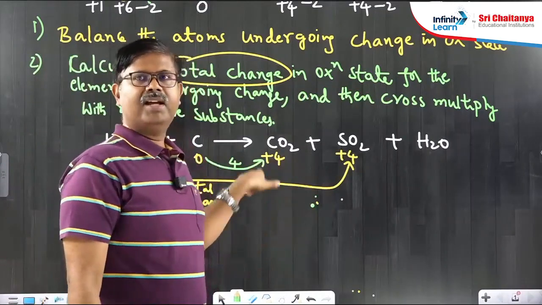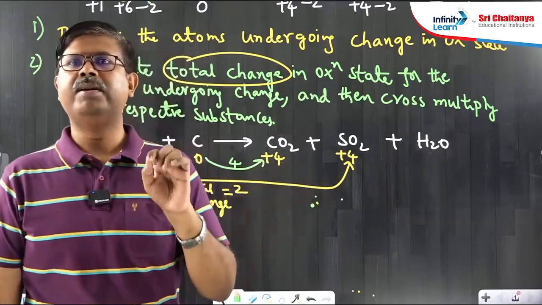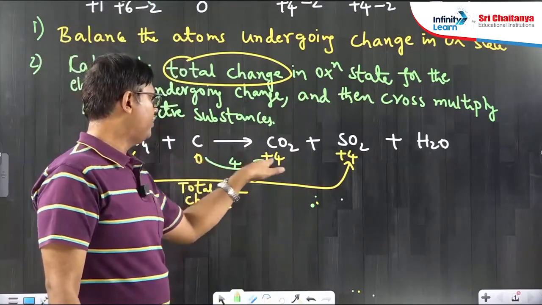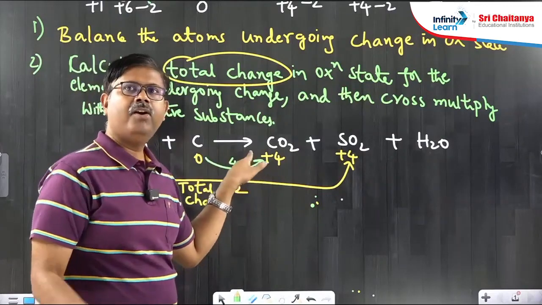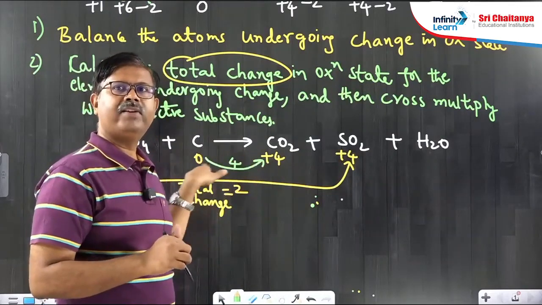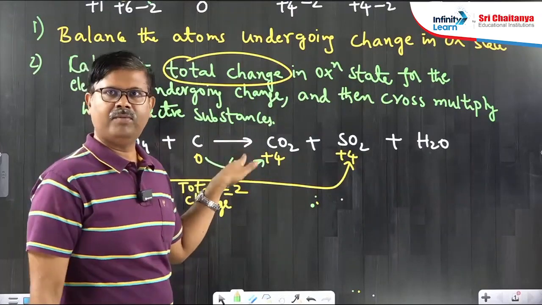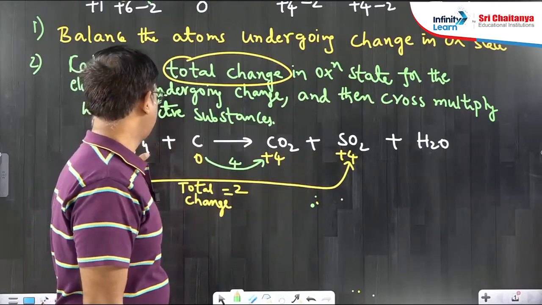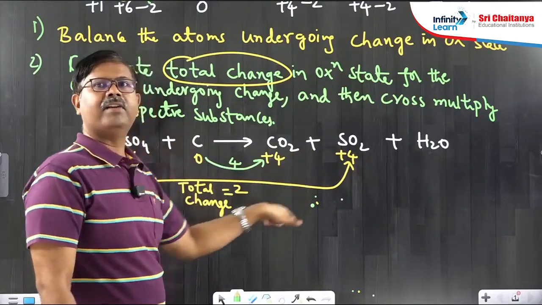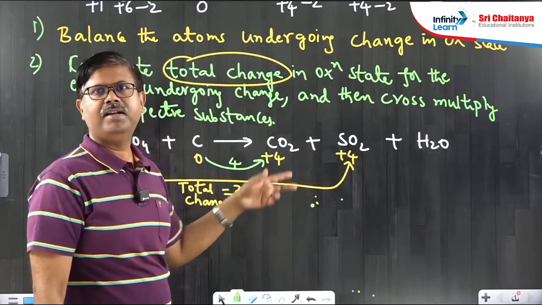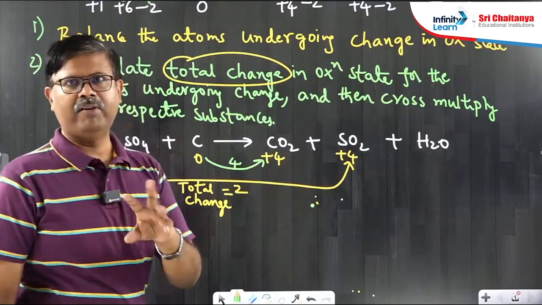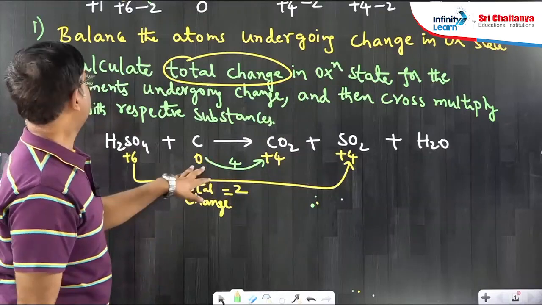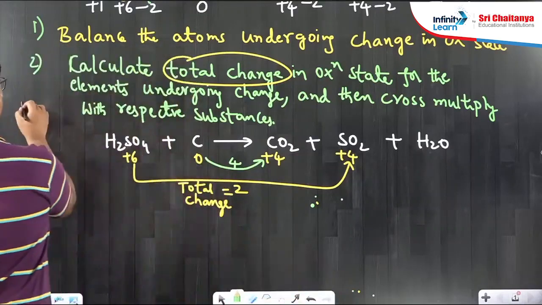And actually this change, whatever we are discussing, happens because of electron involvement. Suppose they ask you, from 0 to +4, when carbon is changing, how many electrons are involved? The difference in oxidation state is the number of electrons involved. Similarly, for sulfur changing from one H2SO4 to one SO2, the change in oxidation state is the number of electrons involved. Okay, now after getting this, take the ratio and cross multiply the ratio.